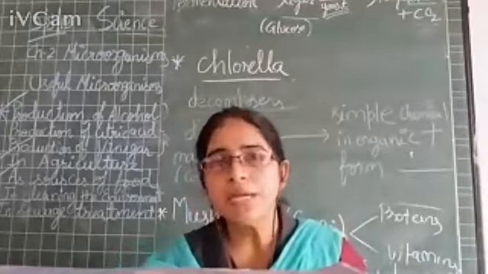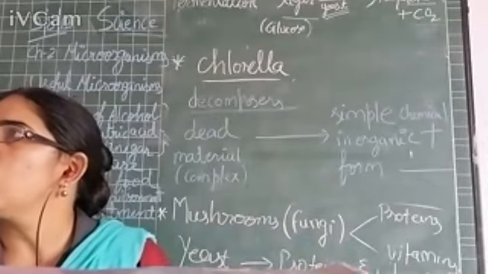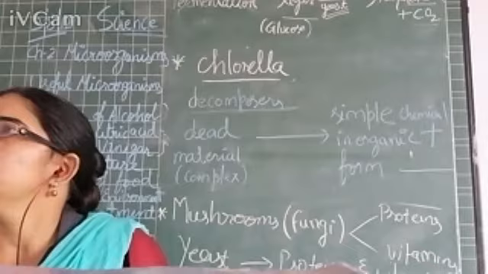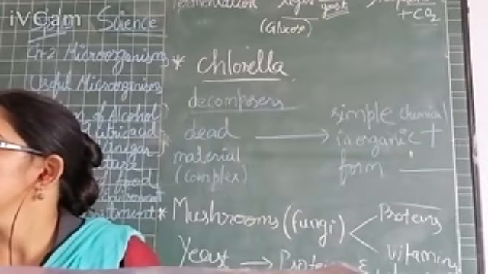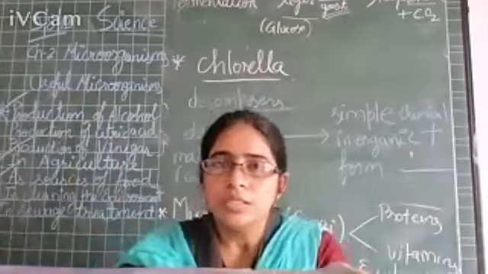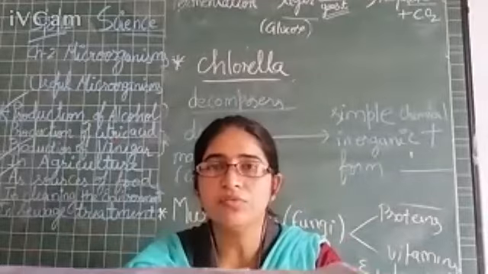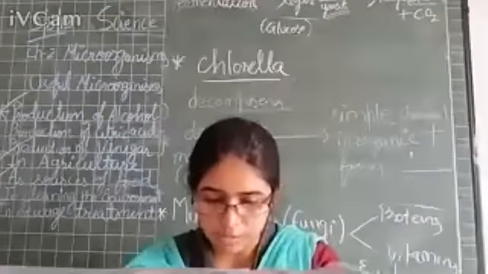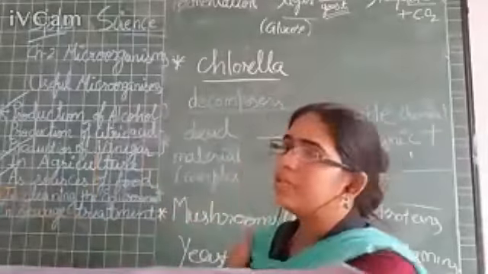A separate method should be searched for the decomposition of these non-biodegradable materials, right? So this is the way how microorganisms help in cleaning the environment.